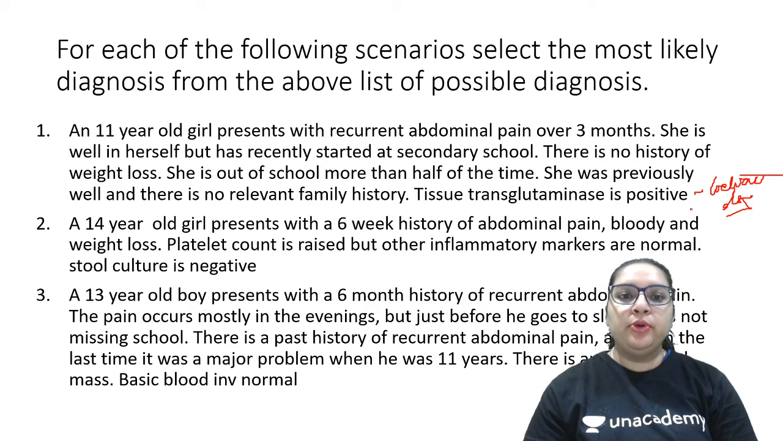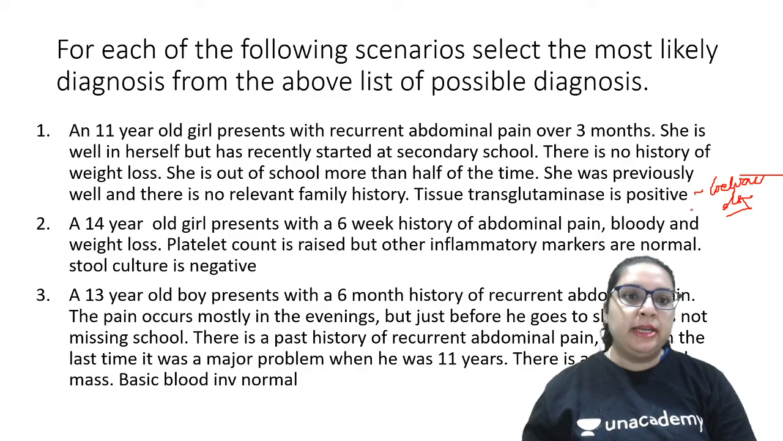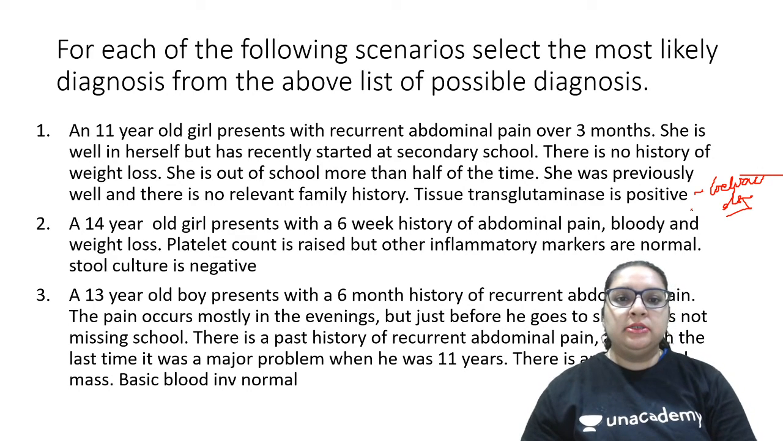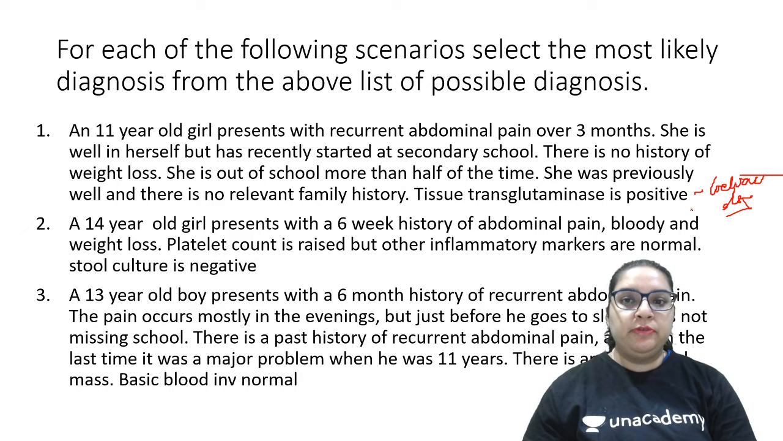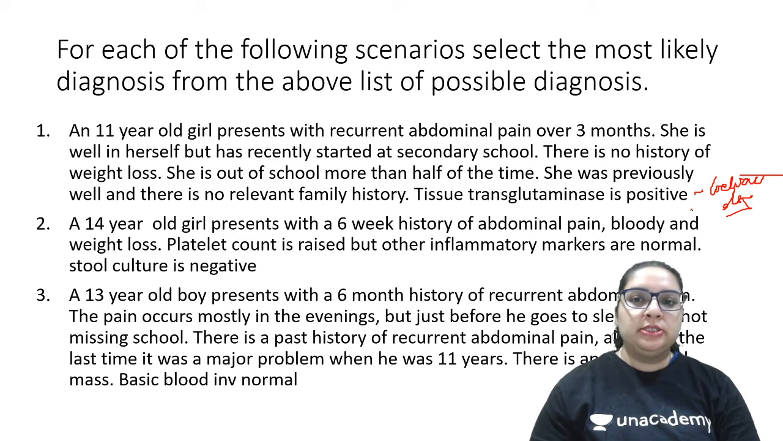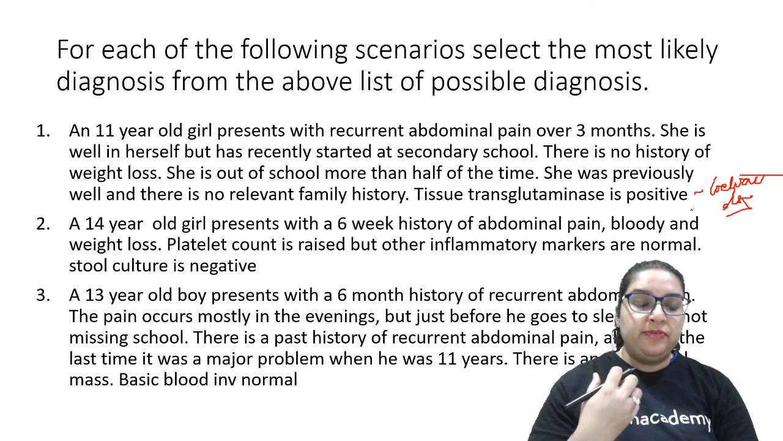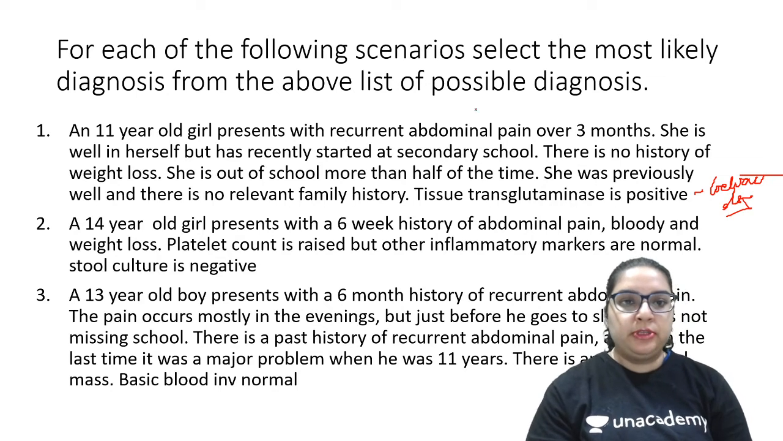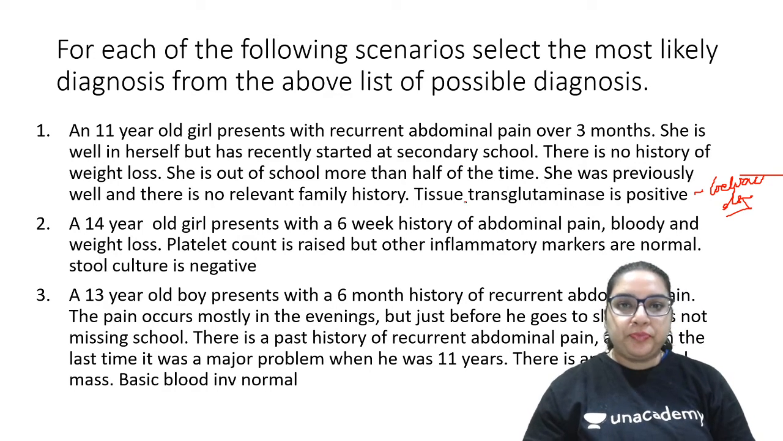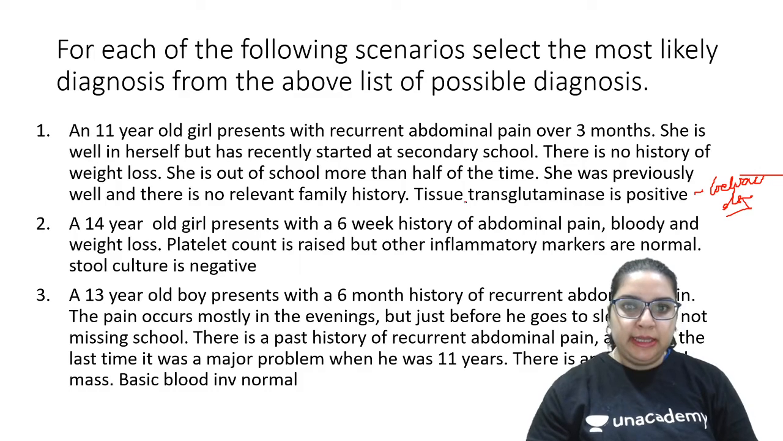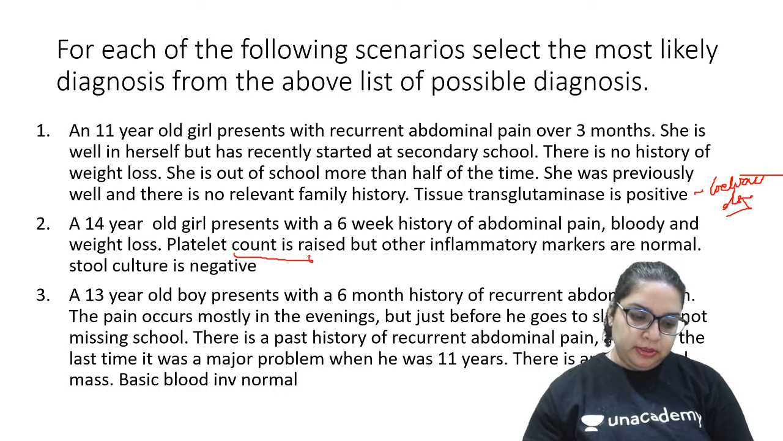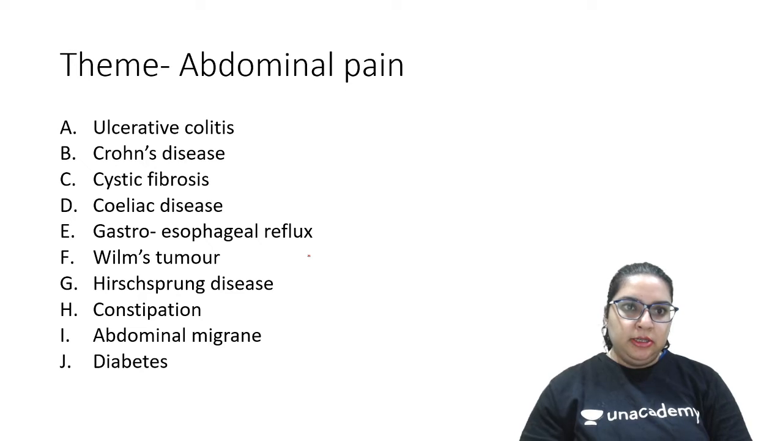A 14-year-old girl presents with a 4-week history of abdominal pain, bloody motion, and weight loss. Patient platelet count is raised, but other inflammatory markers are normal. Stool culture is negative. Very good question. In fact, again a very typical presentation, especially for these teenagers. Anything that gives you a hint? I got one hint from here when the platelet count is raised was uttered. I'll again flash the theme.